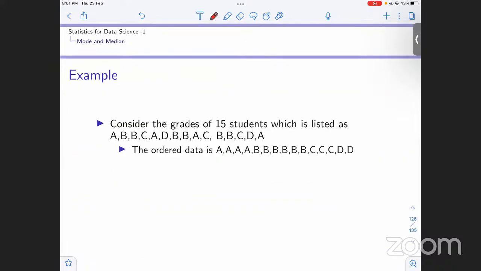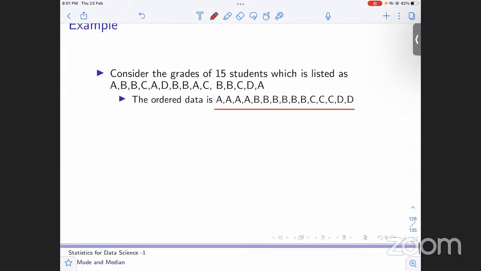Now, if it is odd, then it will definitely be the middle observation. If there are an equal number of observations on this side and on this side, then this is going to be the middle observation, right? Correct. Then the order: first we need to order the data. This is the ordered data. Then we'll see which is the middle category, and that will be our median.